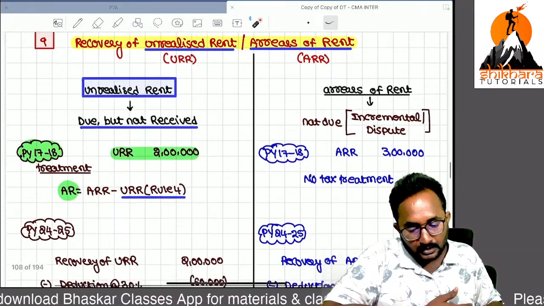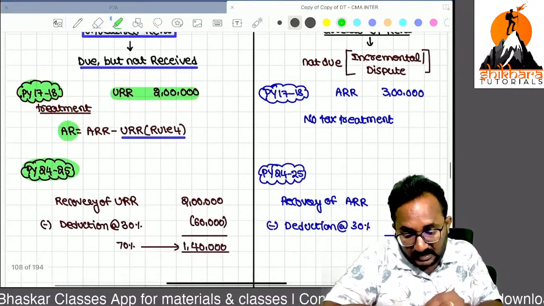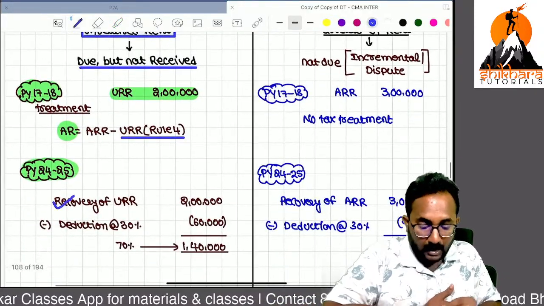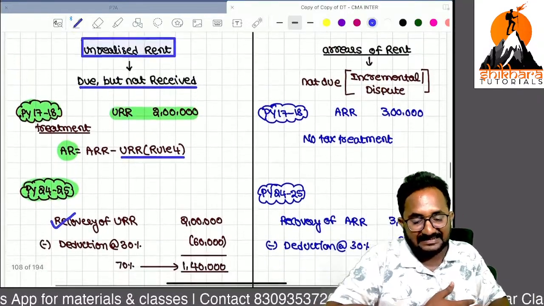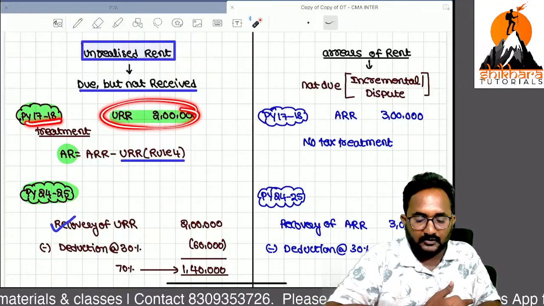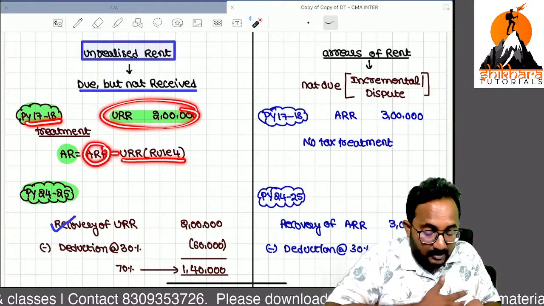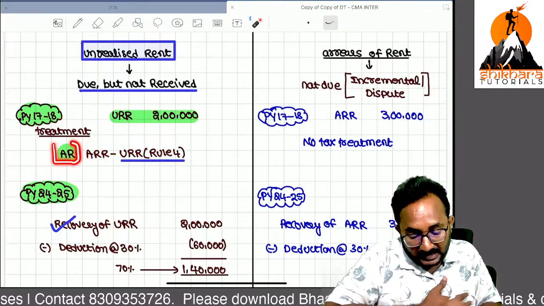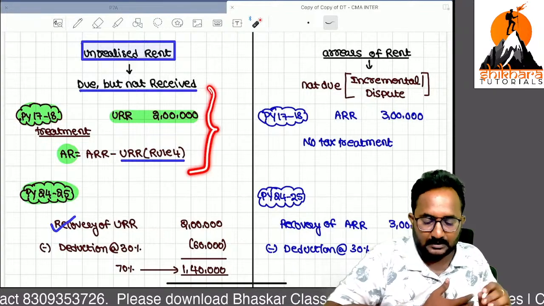Now in 24-25 we are receiving the unrealized rent. One tenant had not paid the 2 lakh in that year, so we reduced the 2 lakh from the actual rent receivable, and we took actual rent received only for the computation of GAV. So that's why it is not taxed there.